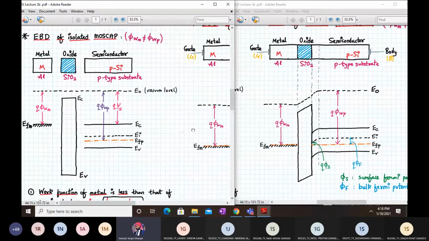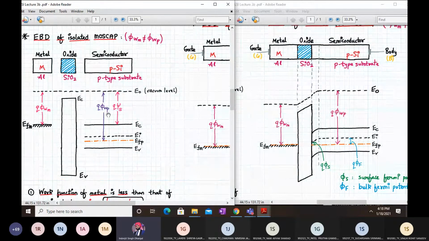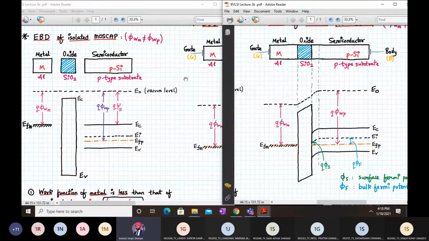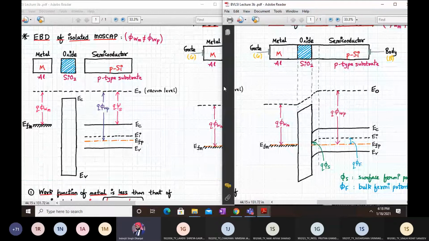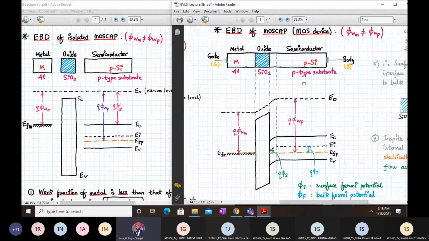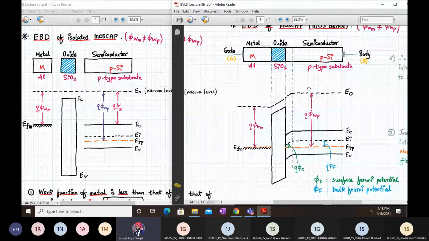The work function of the metal, as we can see, is less than the work function of your semiconductor. When all three materials are joined, concentrate on the right hand side diagram. Let me expand it a little bit. Okay, a little better. So concentrate on this diagram.